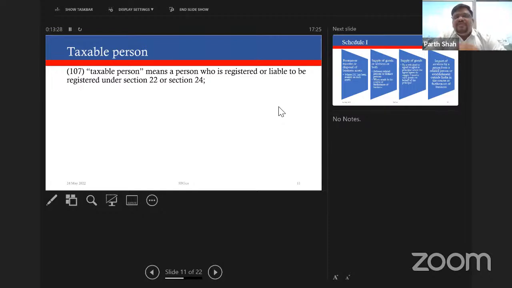So let's take an example. If I am not registered today, but my receipts are more than 20 lakhs, tomorrow an officer can come back to me and say that, boss, you have received money. You are liable to be registered under GST for supplies made by you, but you have not paid. So please, now you pay the tax as a taxable person, because taxable person includes a person who is registered or liable to be registered.